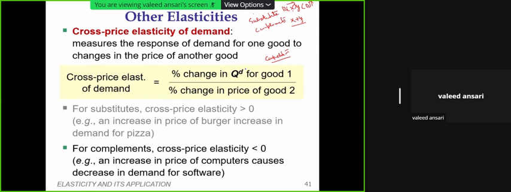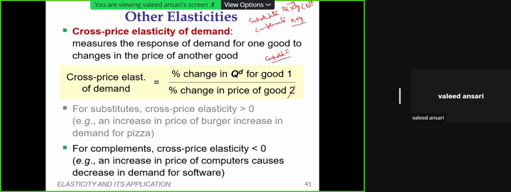So the formula for calculation of cross elasticity has to be looked at carefully. The formula is similar, but there are slight differences. In the formula of price elasticity of demand, it was the percentage change in quantity demanded of X, because there was only one good.